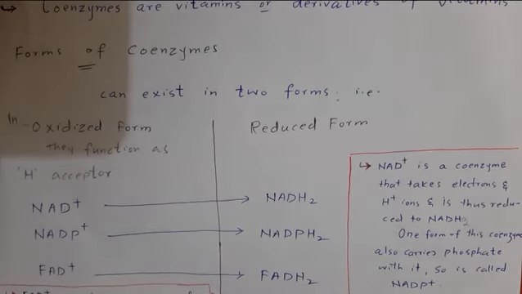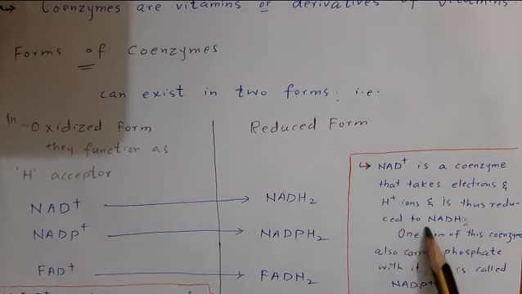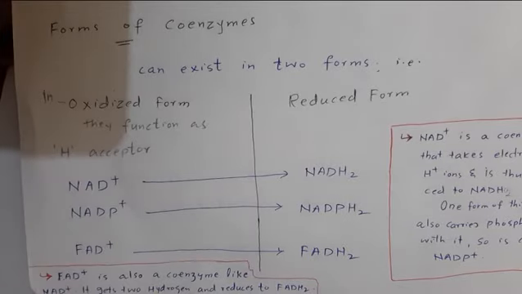As I told you earlier, NAD is a coenzyme that takes electrons and hydrogen ions, that is hydrogen, and is thus reduced to NADH2. One form of this coenzyme also carries a phosphate with it, so it is called NADP+. On the other hand, FAD is also a coenzyme like NAD. It gets two hydrogens and is reduced to FADH2.